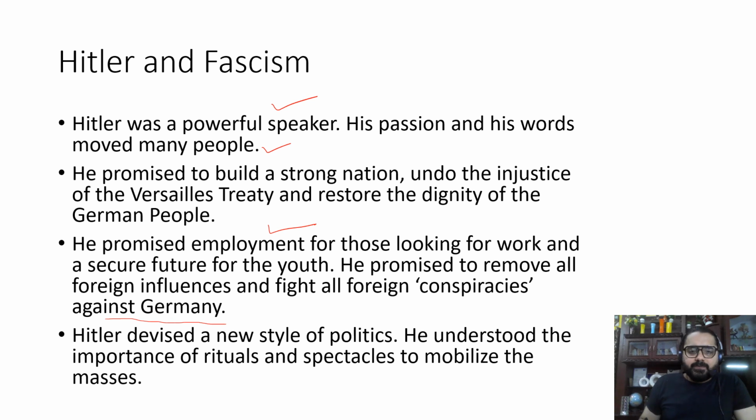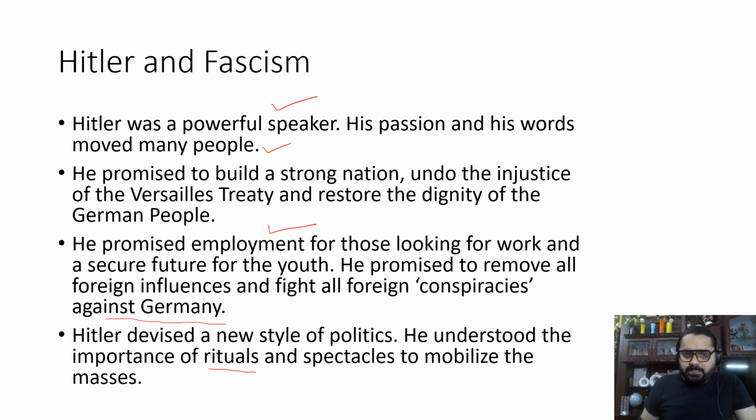Okay, so he devised a style of politics. He understood the importance of rituals and spectacles to mobilize the masses. Under Nazism, there were certain rituals that people used to do regularly. That was a part of their regular activity. They used to perform certain rituals like marching and saluting the flag. These were some of the things that they used to do regularly.